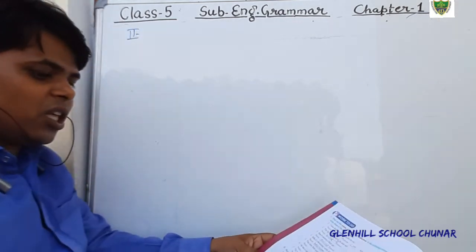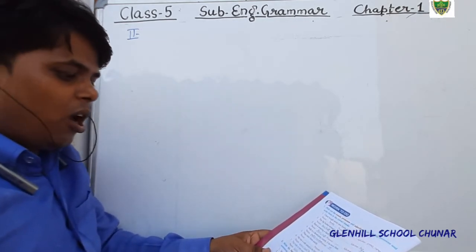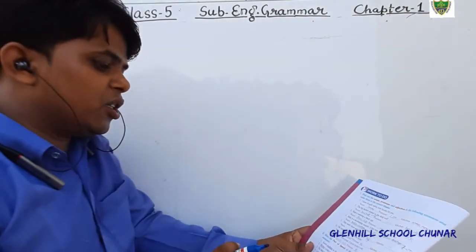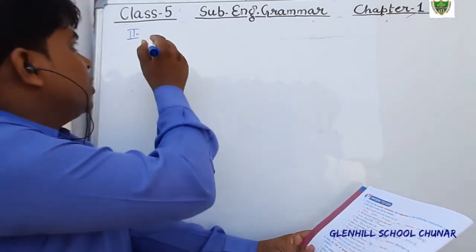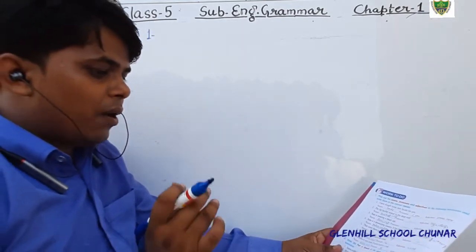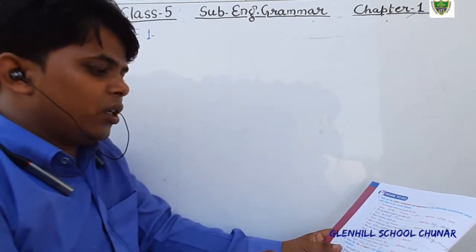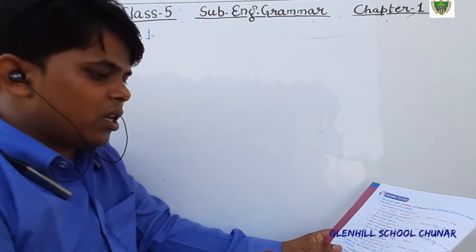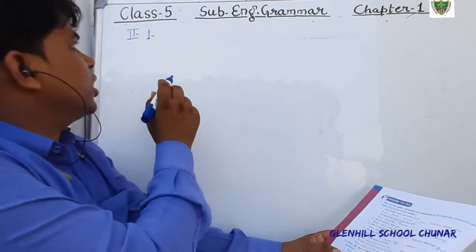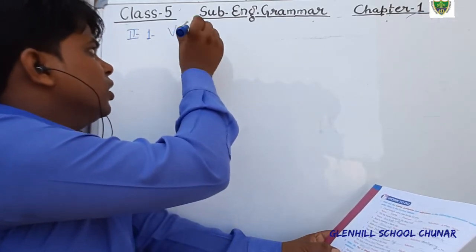Here the sentences are given, you have to tell the parts of speech of the word that is underlined. So here, saints meditate in the forest. In the first question, you also see in your book, I will tell you the answer only. It is already given, that is meditates. What is meditates here? Verb. In the second question, first is already given, that is verb, it is already filled, no need to fill.